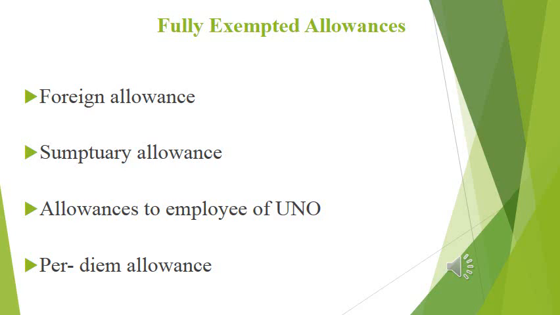These are fully tax free or fully exempted: when an employee receives allowance as foreign allowance, sanctuary allowance, allowance to employees, per diem allowance. These allowances are fully tax free, no need of paying any amount as tax towards this kind of allowances.